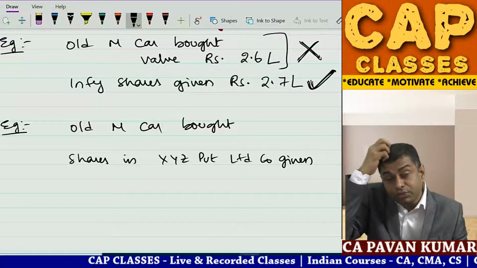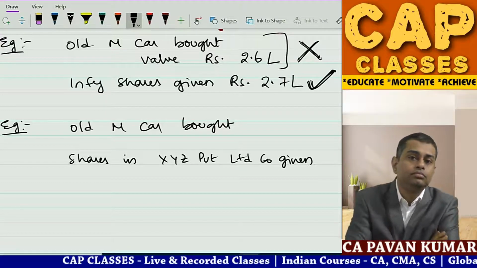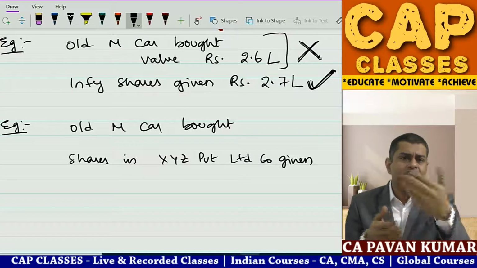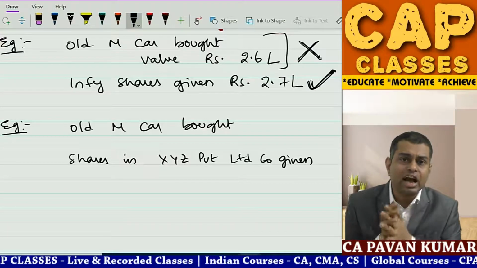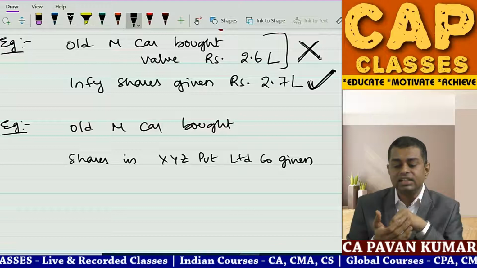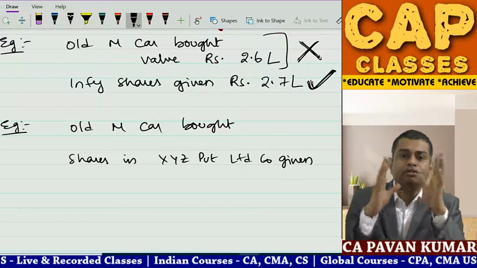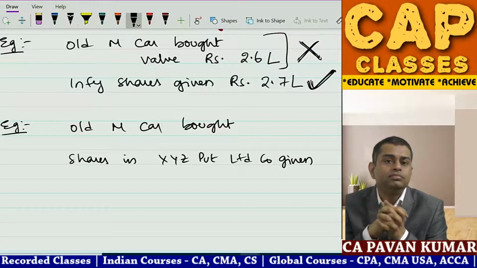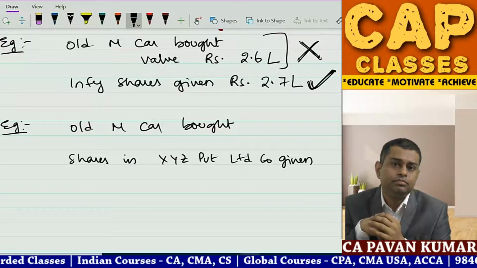You have shares of XYZ Private Limited company. You went to a person who has a Maruti car. You negotiated with him, please give this second-hand Maruti car to me. I will buy, and in consideration, I will pay you some number of shares in XYZ Private Limited company. He agreed.